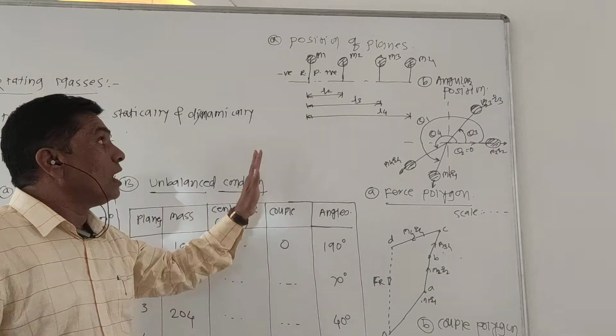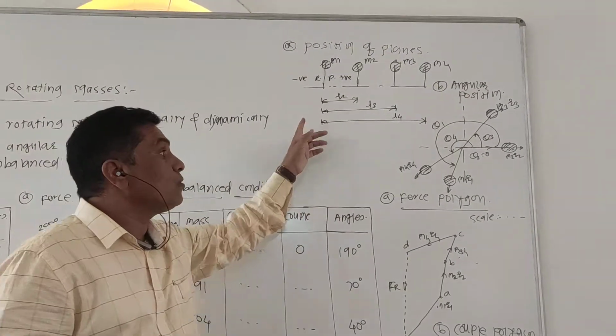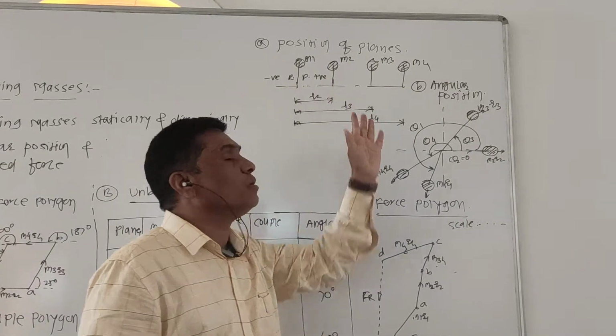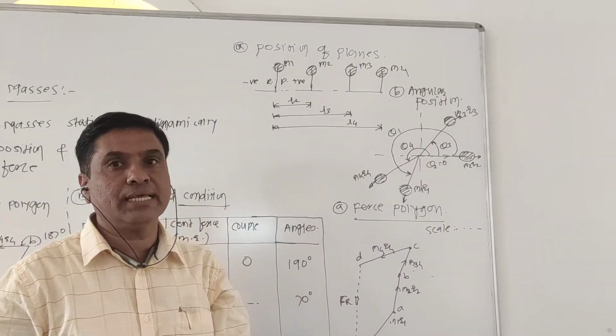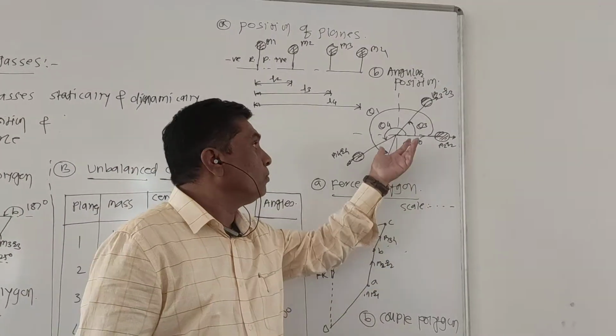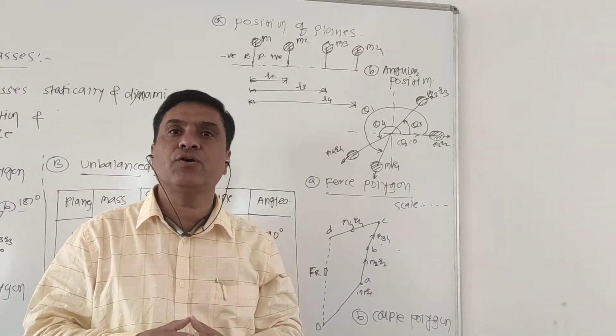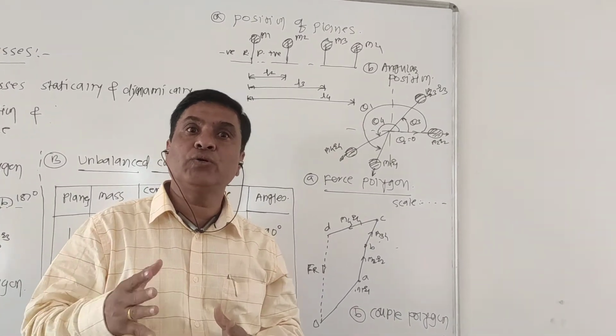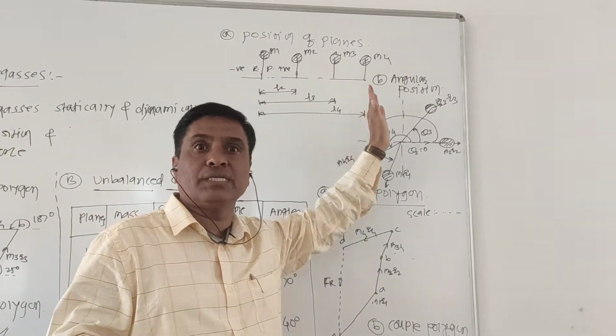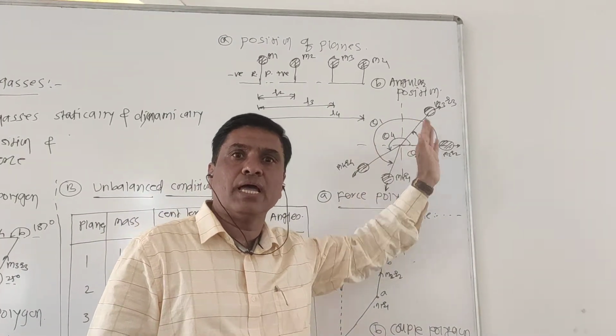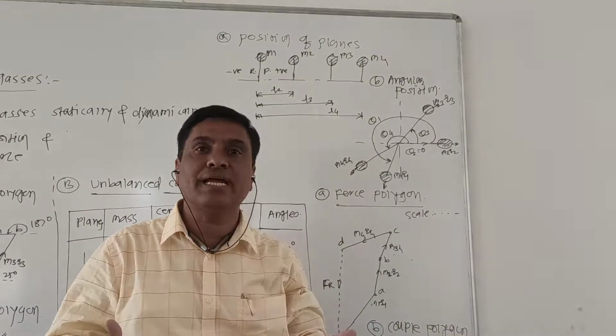Now, the angular position. Whatever the masses m1, m2, m3, m4 may be, initially we can take any angle, because as per the customer's requirement, he may give the order to you. So the masses are fixed, their angular positions are fixed, and then we need to analyze this kind of system.